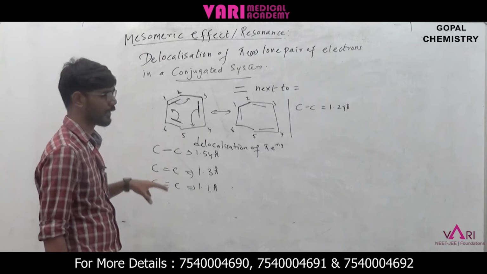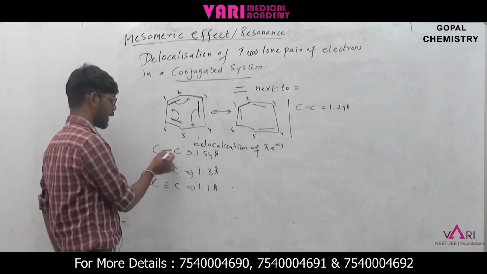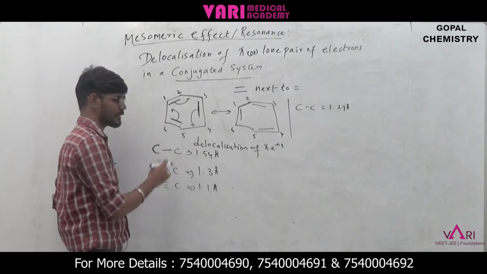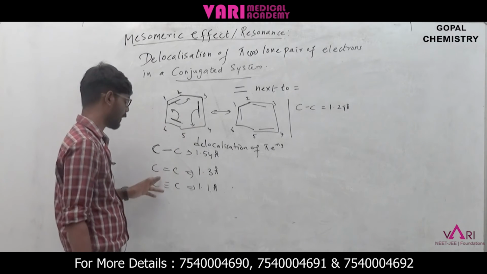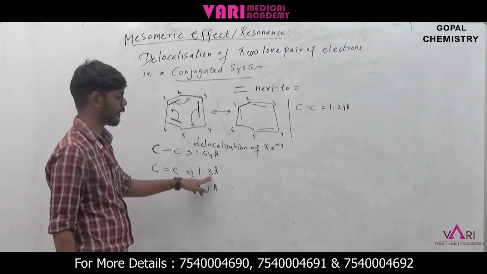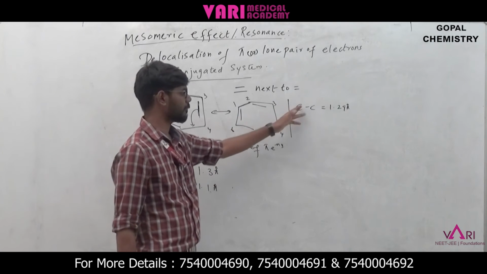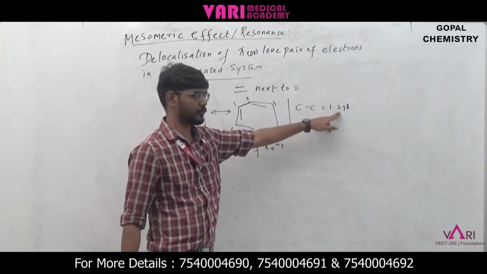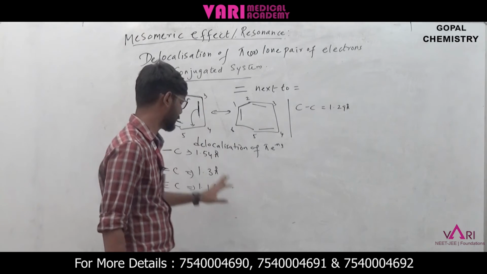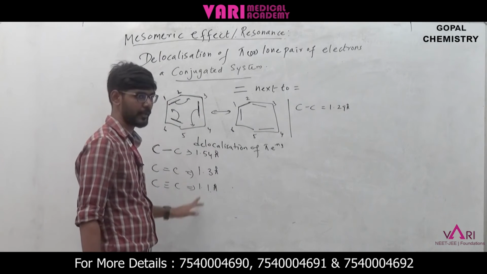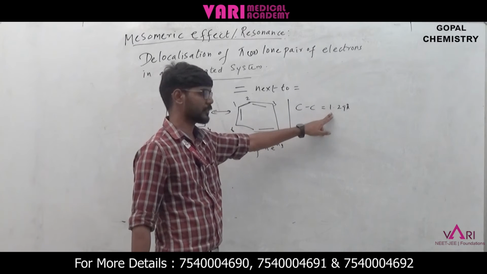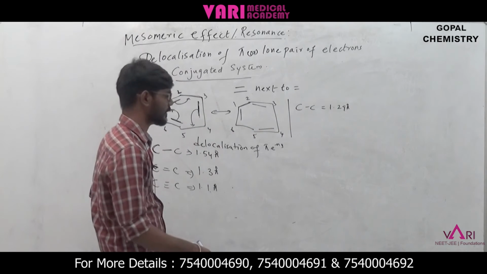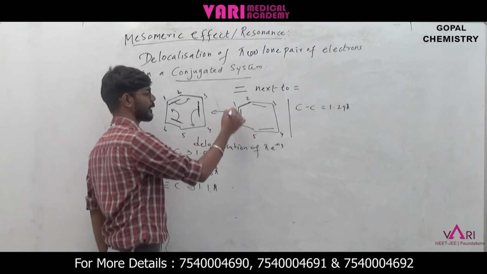We are assuming that if carbon is in a single bond it should have 1.54 Angstrom, and in a double bond it should have 1.3 Angstrom, but here the carbon bond is 1.29. So there is some change. This is the standard bond length, but here the bond length is somewhat reduced, which explains that resonance is taking place.